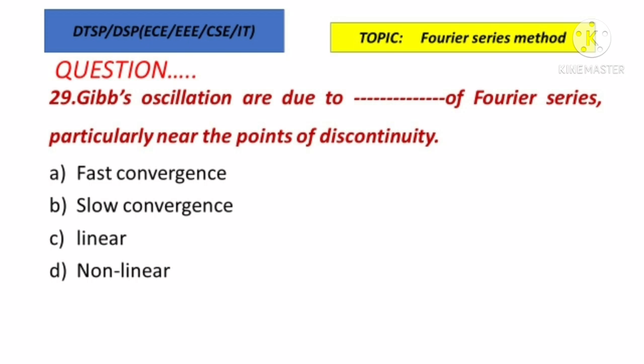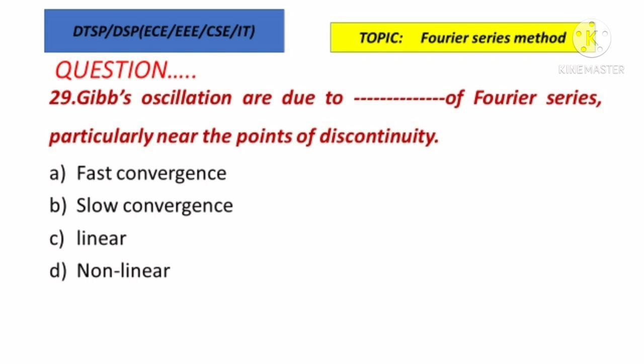Gibbs oscillation are due to dash of Fourier series, particularly near the points of discontinuity: fast convergence of Fourier series, slow convergence, linear convergence or non-linear. So the correct option is due to the slow convergence of Fourier series only we are getting this Gibbs oscillation.